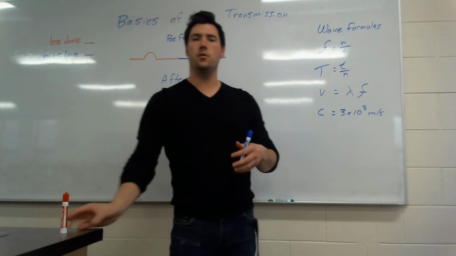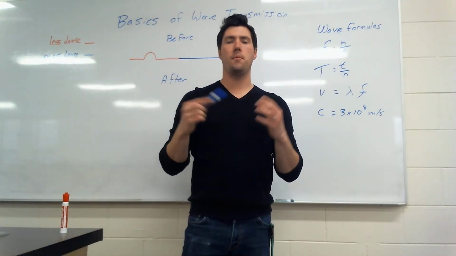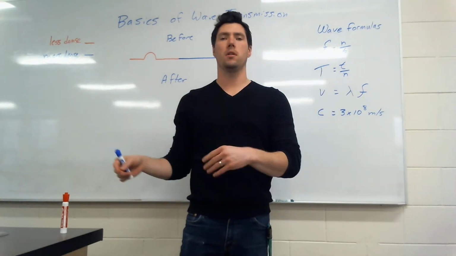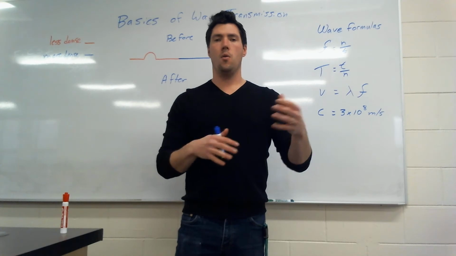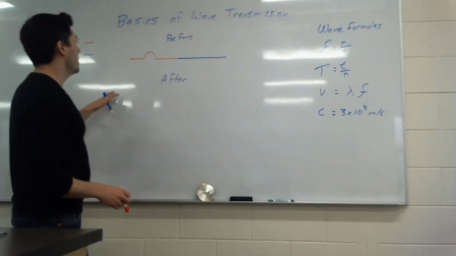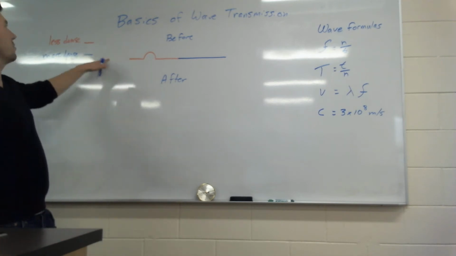So let's go through what this means and do some examples, okay? I'm not going to do any of the worksheet work in this one. There are two other example videos from my worksheet coming up, but this is just talking about what happens when a less dense medium meets a more dense one, or when a more dense meets a less dense, to those actual waves. So here, the red is always going to be less dense, and the blue is always going to be more dense.